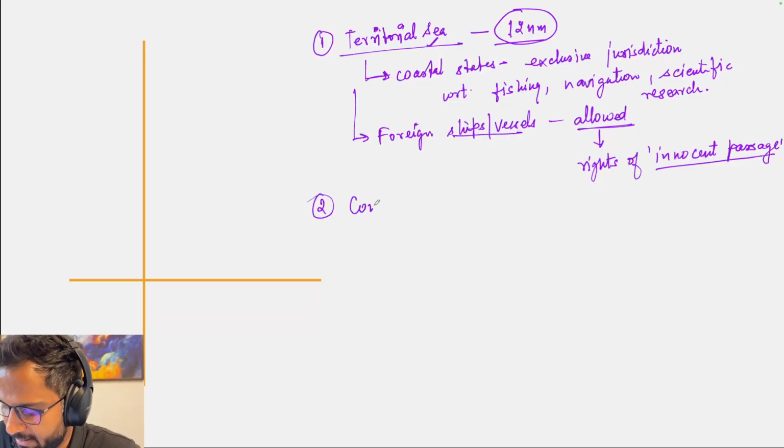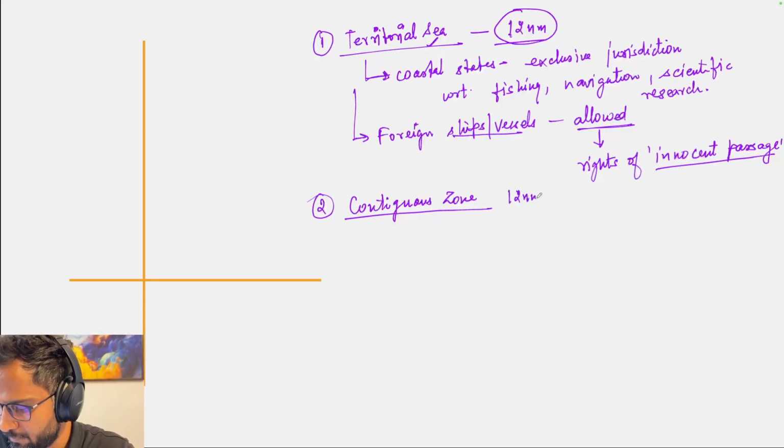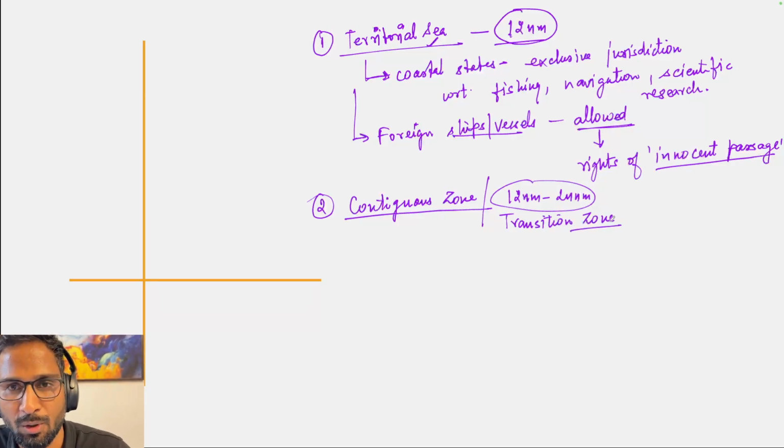Second, I said contiguous zone. So the contiguous zone starts from 12 nautical miles from the baseline up to 24 nautical miles. This is also called the transition zone. Why? It is a transition between territorial sea and exclusive economic zone.